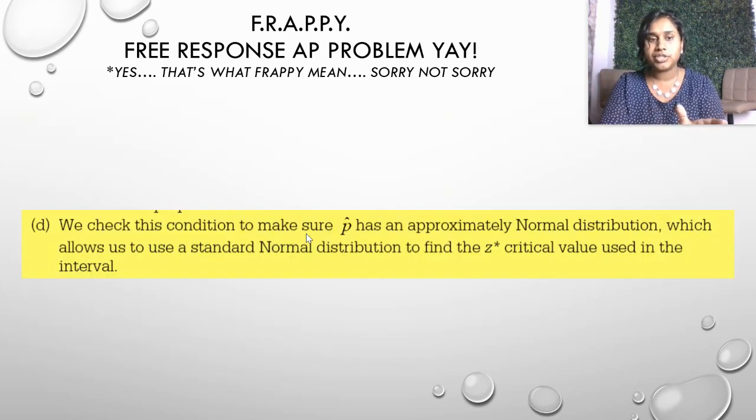They have a really good answer right here, so I'm going to read it out. We check this condition to make sure that p hat has an approximately normal distribution, which allows us to use a standard normal distribution to find those z-critical values used on this interval.